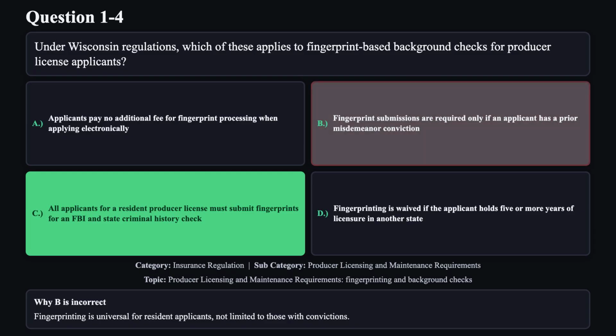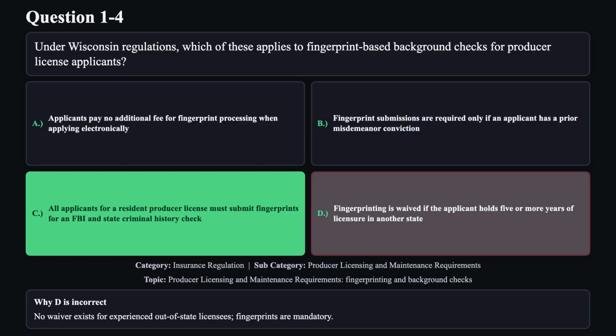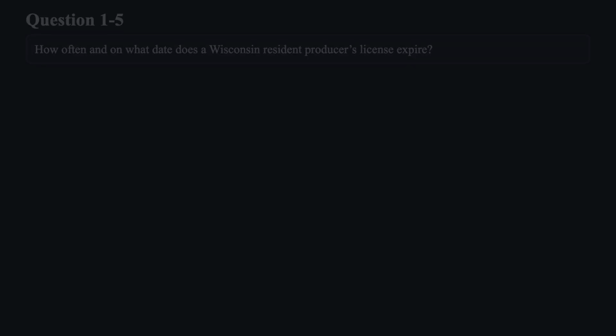Reason B is not correct. Fingerprinting is universal for resident applicants, not limited to those with convictions. Reason D is not correct. No waiver exists for experienced out-of-state licensees. Fingerprints are mandatory. Question 5.